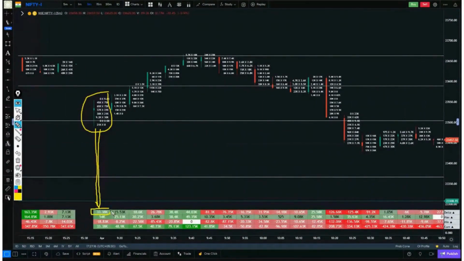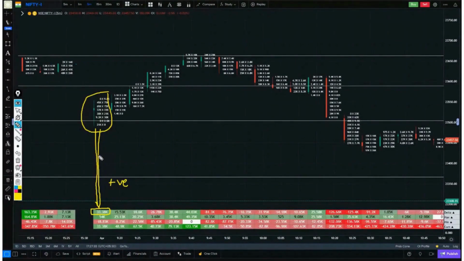33,000. Its delta does not have any negative sign and is in the green box, so this is a positive delta, and a positive delta always denotes buyers. This value belongs to the buyers.